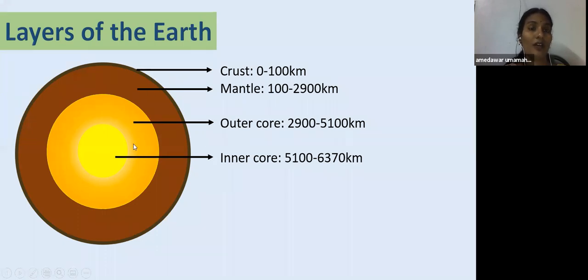These are the layers of the Earth: crust, mantle, outer core, and inner core. Children, the outer core consists mostly of metals, and it has a very high temperature. That's why the metals are in a molten state.